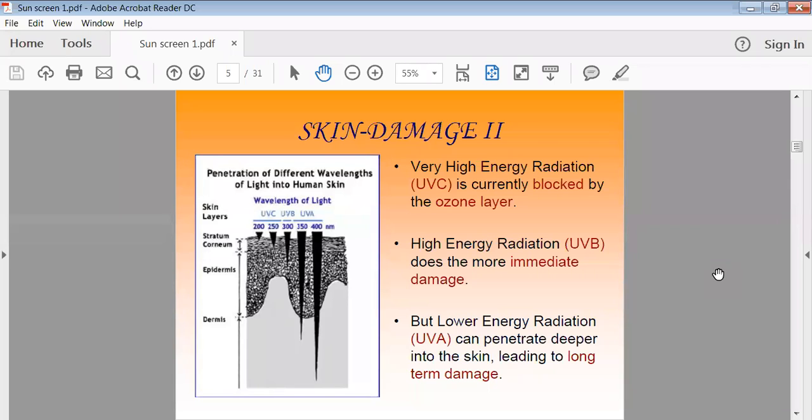Then another is the high energy radiation. Generally, they can cause immediate damage to your skin when you are exposing it to the light. Then low energy radiation can penetrate deeper into the skin and can cause long term damage. Here we have high energy radiation as well as low energy radiation. Generally, we are most probably exposed to these two, and many times we have the low energy radiation problem, and they have high penetration power. They can penetrate deeper into your skin.